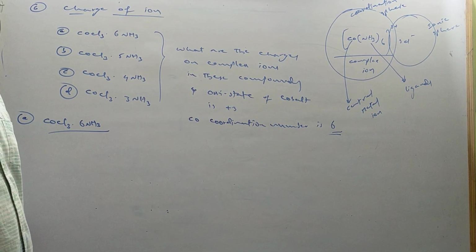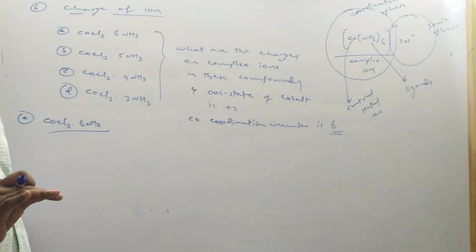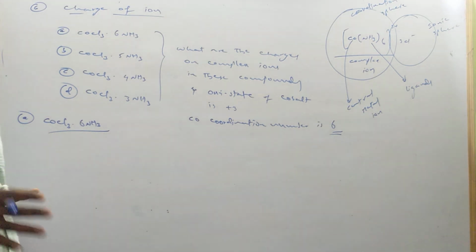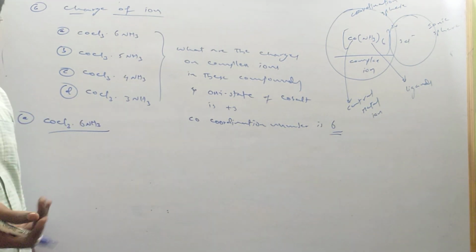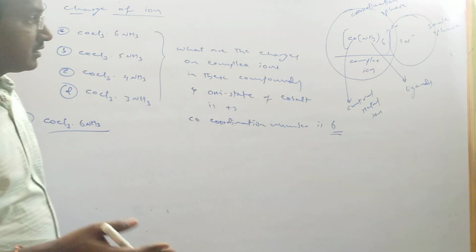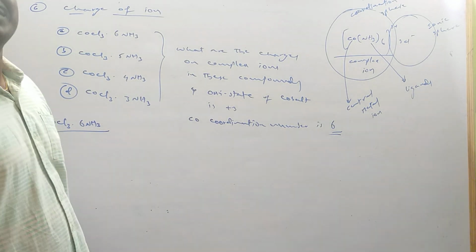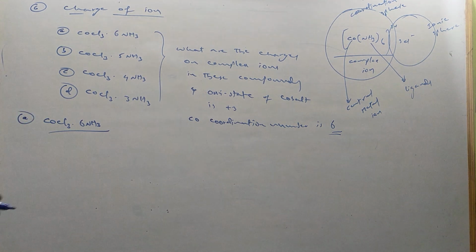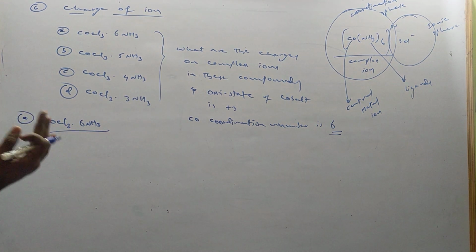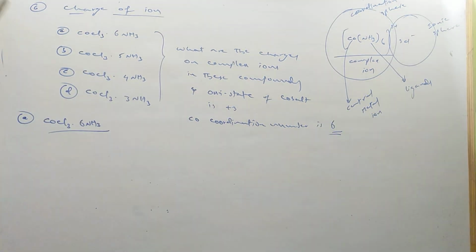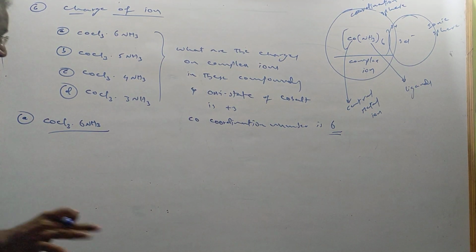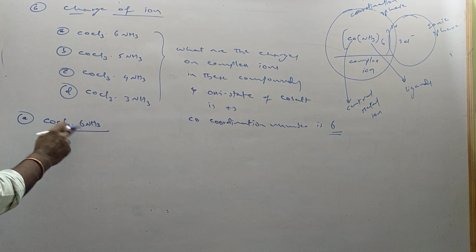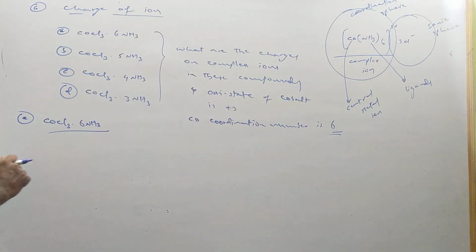If you take copper, it will be 4. If you take silver, it will be 2. And if you take chromium, it will be 6. Cobalt 6, iron 6. Sometimes for copper 6 will also be there, depending upon its geometry and complex nature, and many other things. But mostly I am saying this. So in this case, the coordination number is 6 and the oxidation state is +3.